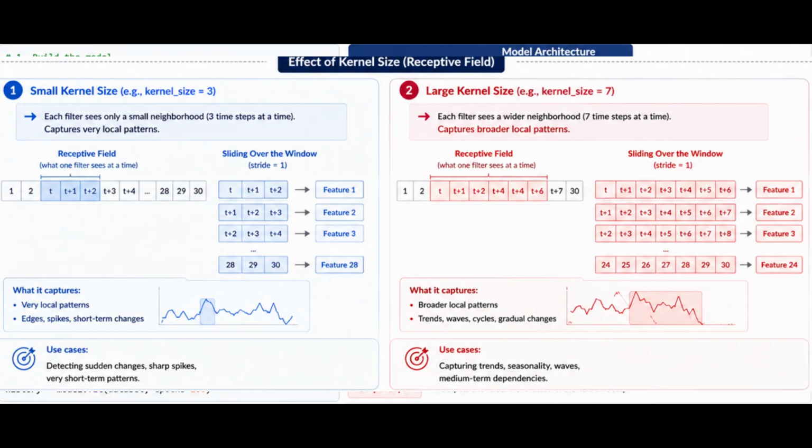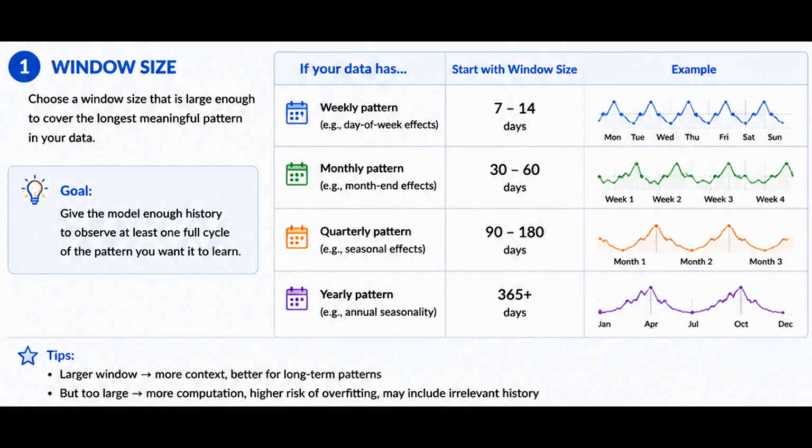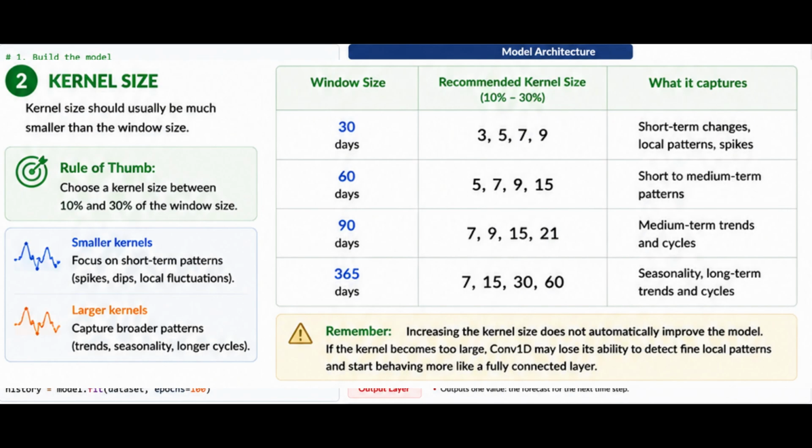A good rule of thumb is to choose a window size that is large enough to cover the longest meaningful pattern in your data. For example, if your data has a weekly pattern, start with a window size of 7 to 14 days. If it has a monthly pattern, start with a window size of around 30 to 60 days. The goal is to give the model enough history to observe at least one full cycle of the pattern you want it to learn. Once the window size is chosen, the kernel size should usually be much smaller than the window size. A common starting point is between 10% and 30% of the window size.